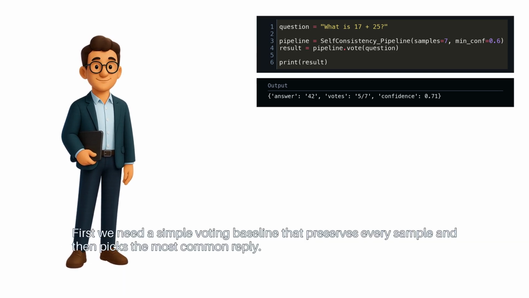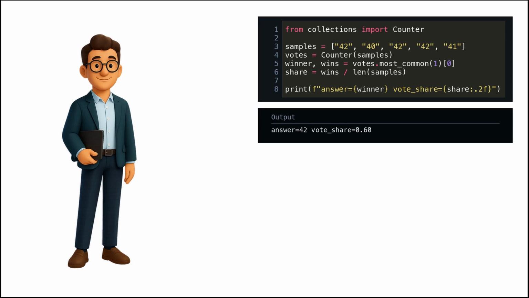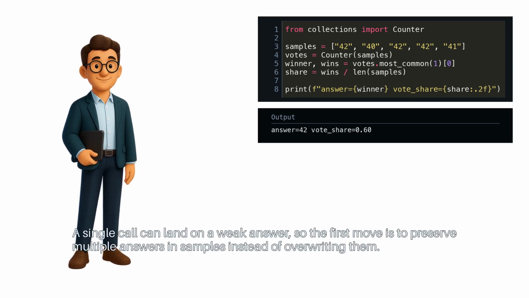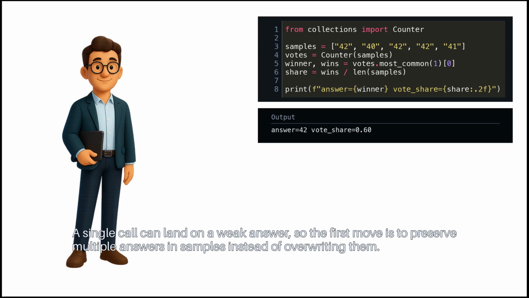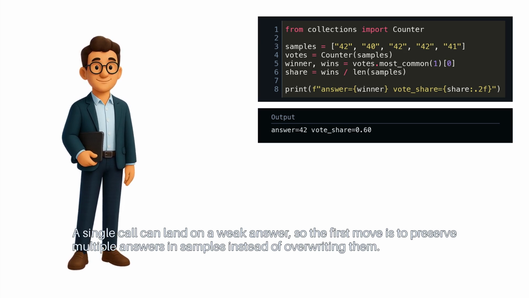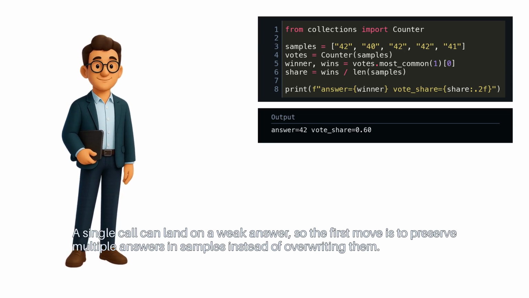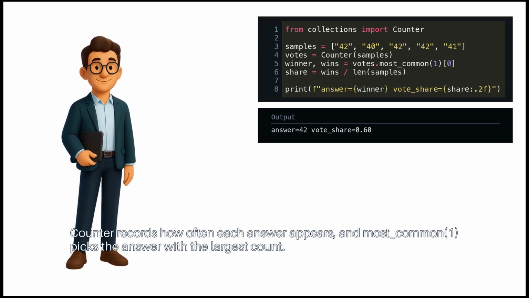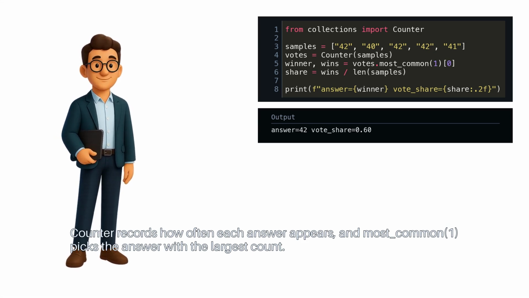First, we need a simple voting baseline that preserves every sample and then picks the most common reply. This snippet turns several sampled LLM answers into a simple majority vote. A single call can land on a weak answer. So the first move is to preserve multiple answers in samples, instead of overwriting them. Counter records how often each answer appears, and most common one picks the answer with the largest count.